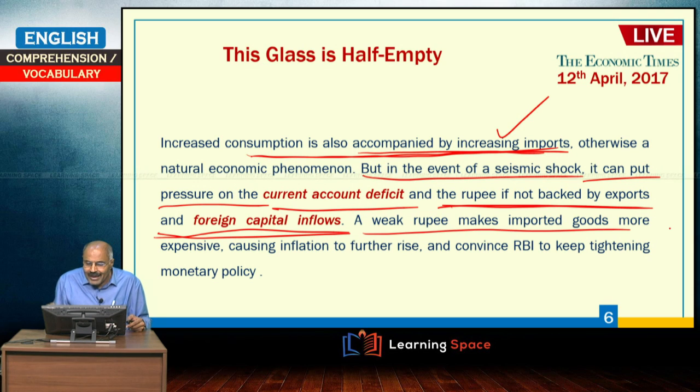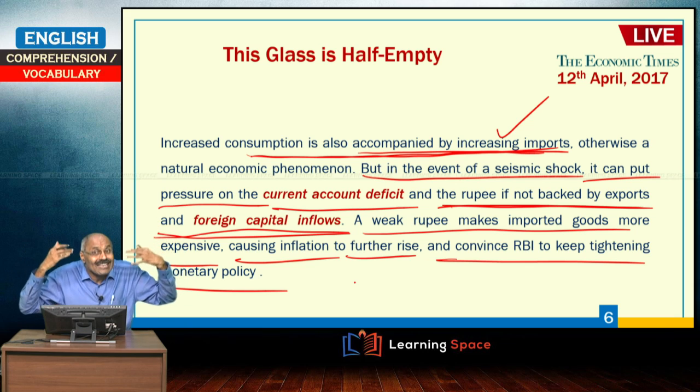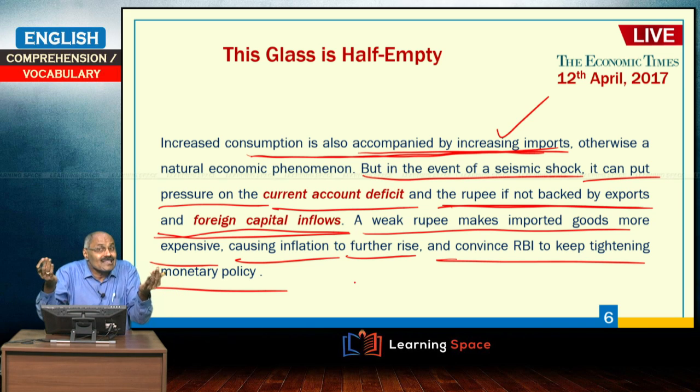A weak rupee makes imported goods much more expensive, causing inflation to further rise and convince RBI to keep tightening monetary policy. So, when the rupee depreciates, what will happen? Imports will become further costlier, and because of costly imports, then what will happen? Prices will rise, inflation will rise. Subsequently, what will happen? RBI will increase the interest rates, or you can say it will tighten the monetary policy.